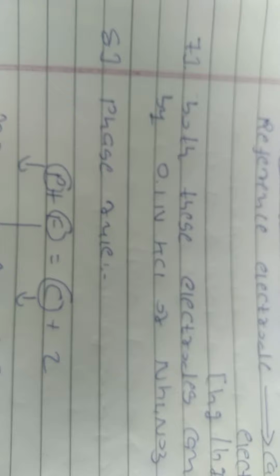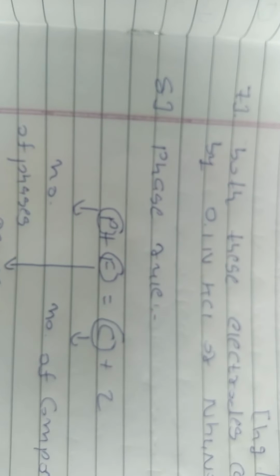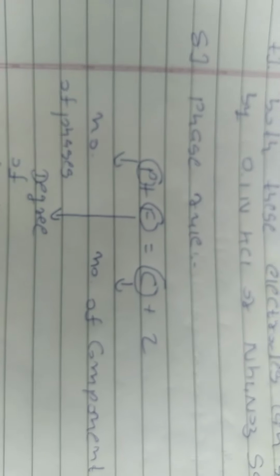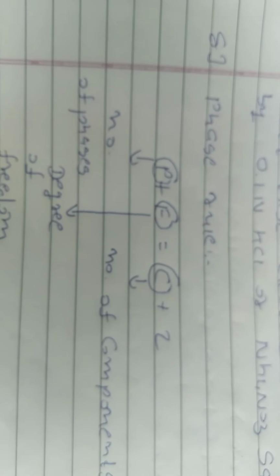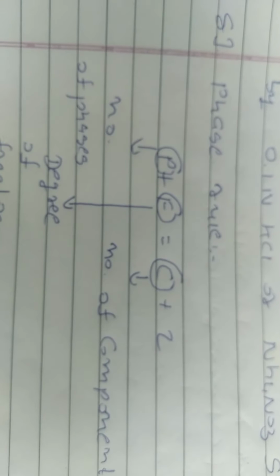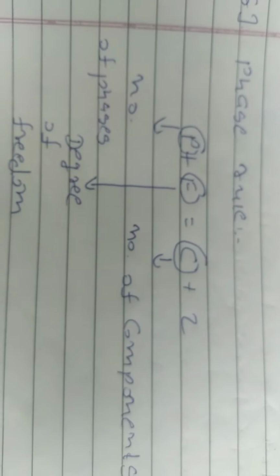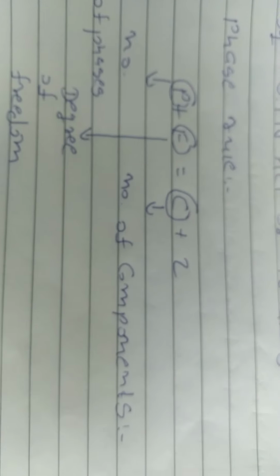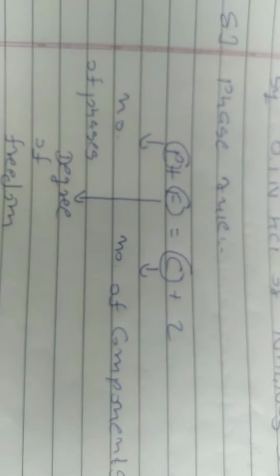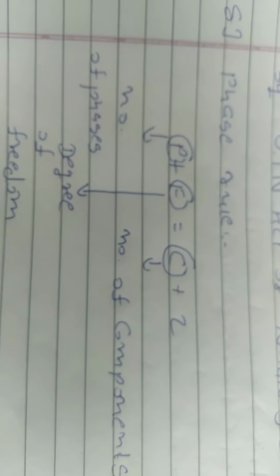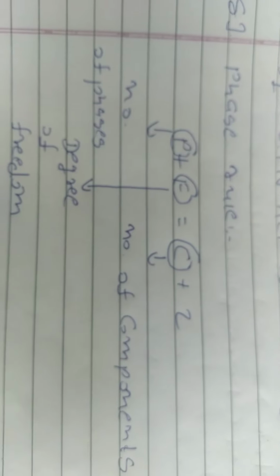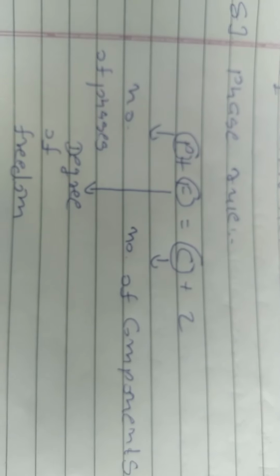Now here eighth question, about the phase rule, that the equation of the phase rule. So the equation of the phase rule will be P plus F is equal to C plus 2. Now P is equal to number of phases, F is equal to degree of freedom, C is equal to number of components. And here they asked me a counter question related to this question, that what will be the degree of freedom in our phase rule?